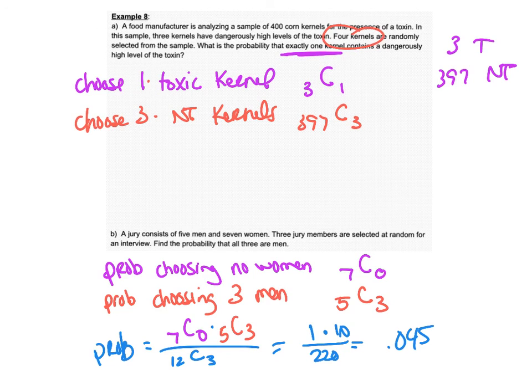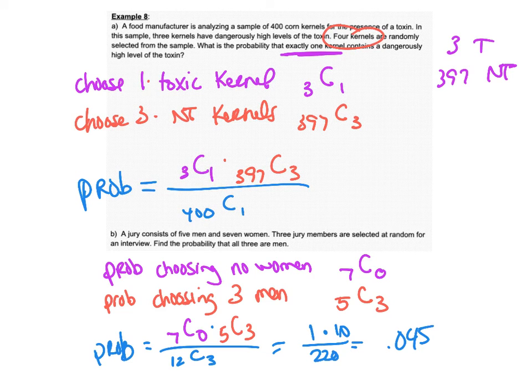For your actual probability, it's just like the jury problem. You've got the number of ways you can choose a toxic kernel times the number of ways you can choose 3 non-toxic over the total number of ways you can choose 4 kernels out of the 400. Those are really big numbers, I don't feel like writing them. So 0.030.